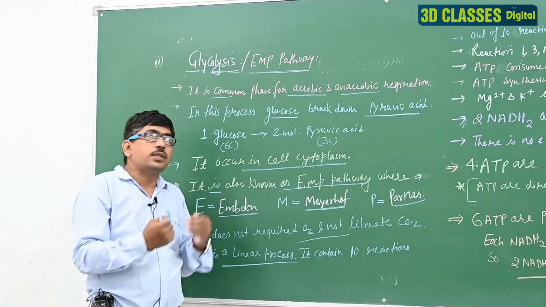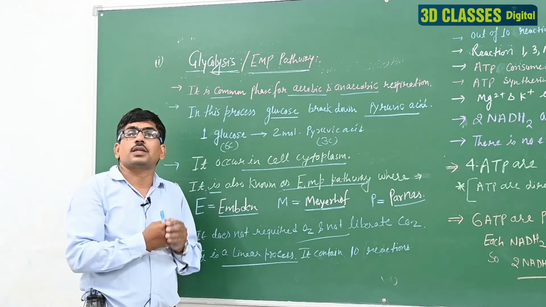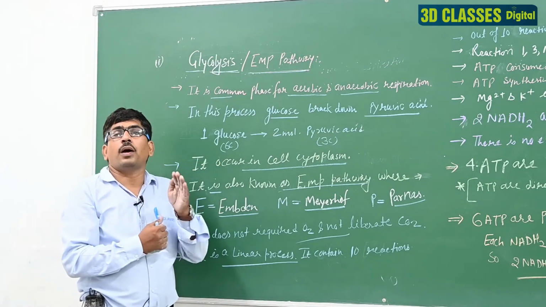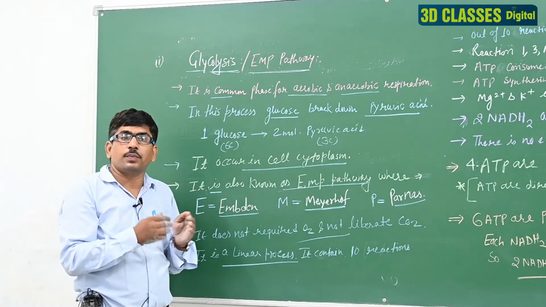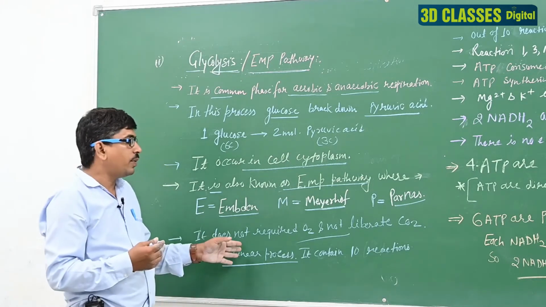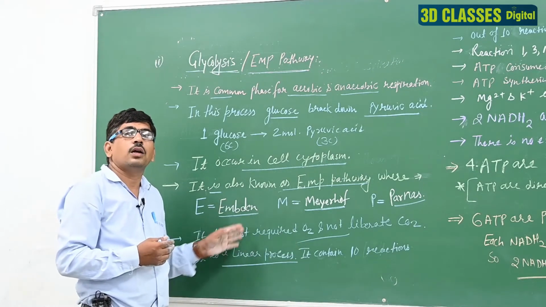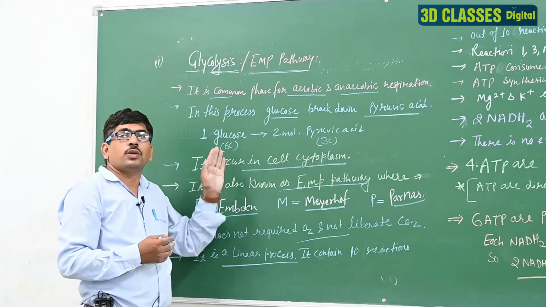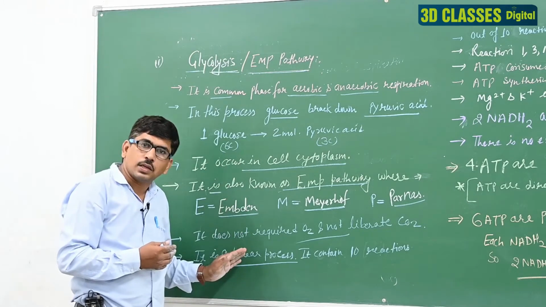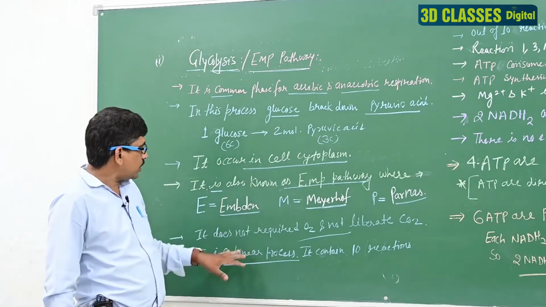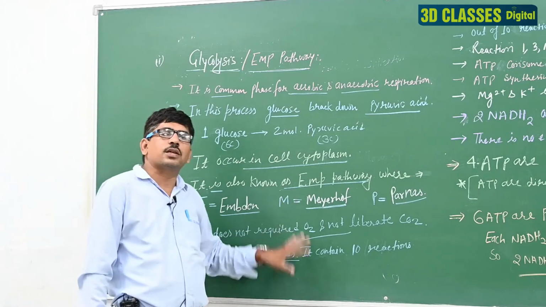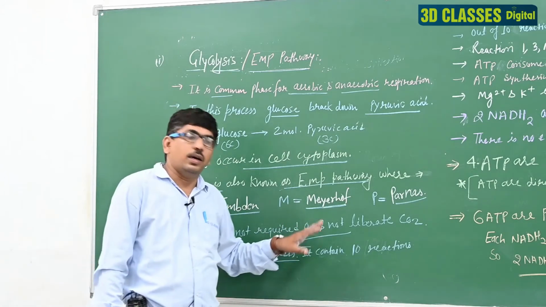Because glycolysis contains 10 biochemical reactions. The process is completed with the help of 10 biochemical reactions, and these reactions change glucose into pyruvic acid. Clear?